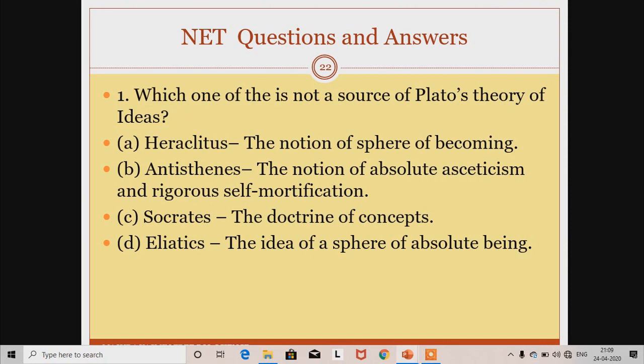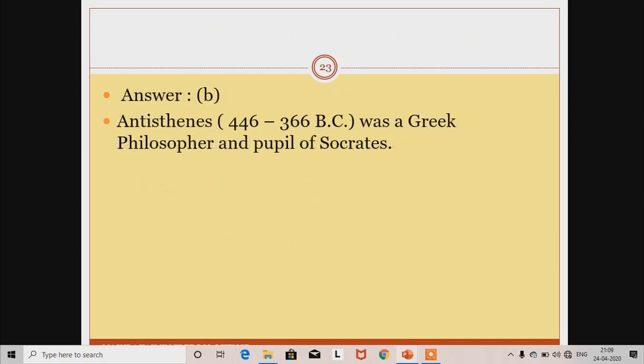Now a question for you: which one of these is not a source of Plato's theory of ideas? Heraclitus, the notion of the sphere of becoming; Antisthenes, the notion of absolute asceticism, the rigorous self-mortification; Socrates, the doctrine of concepts; Eleatics, the idea of a sphere of absolute being. The answer is B, Antisthenes. He was a Greek philosopher and pupil of Socrates.